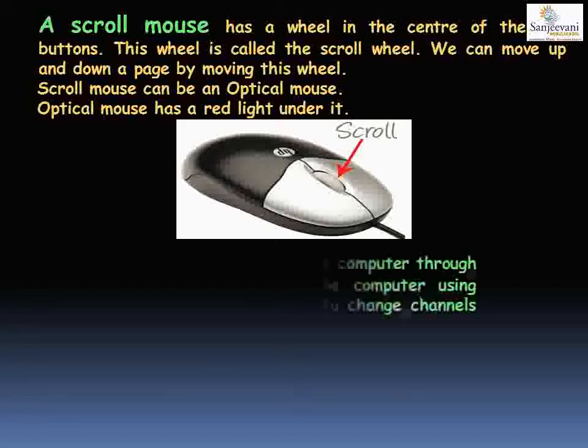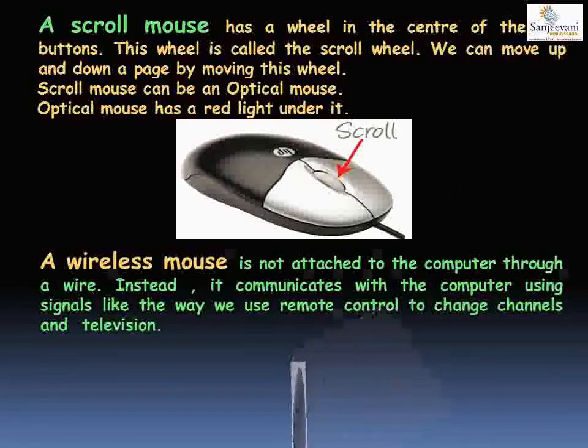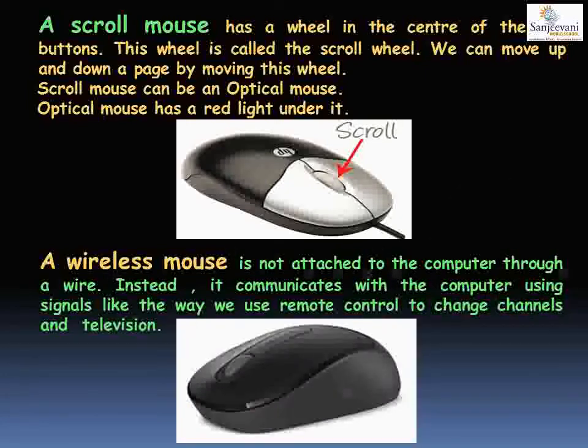The next kind of mouse is a wireless mouse. The wireless mouse, if you can see in the image, does not have a wire. It is not attached to your computer with a wire. It communicates with your computer using signals. It sends signals to your computer. It gives instructions to your computer via signals. Just as a remote control is connected to the TV, and your TV works on your remote control, in a similar manner your wireless mouse is connected to the computer.